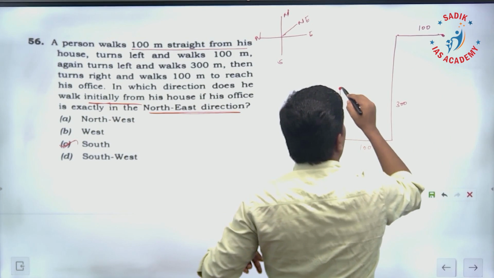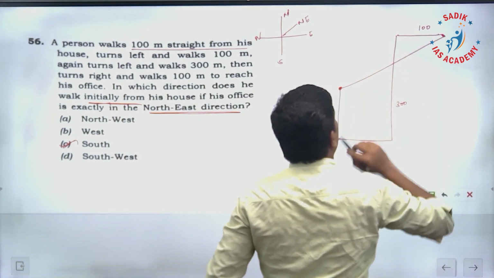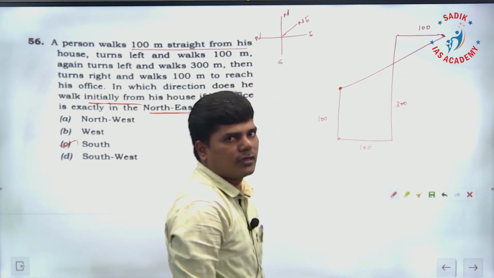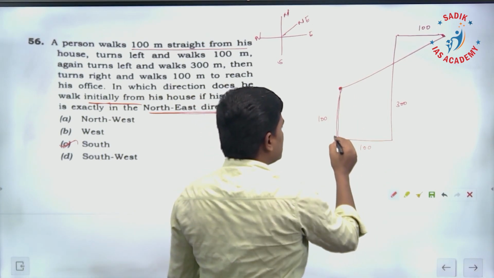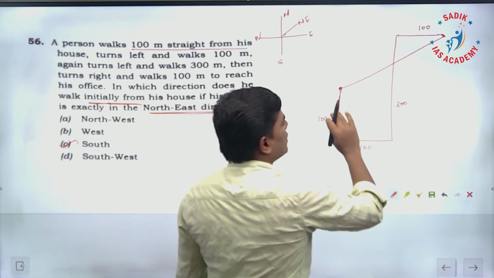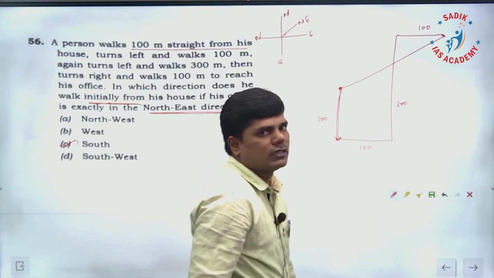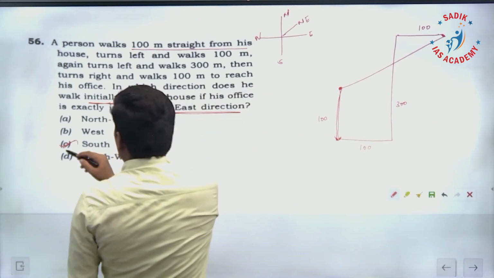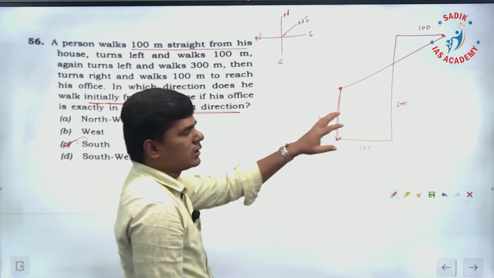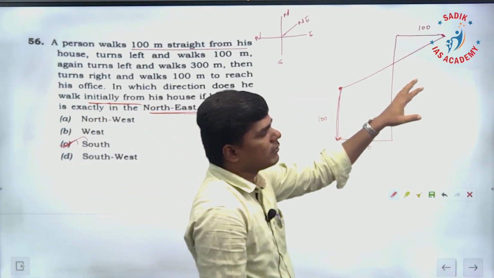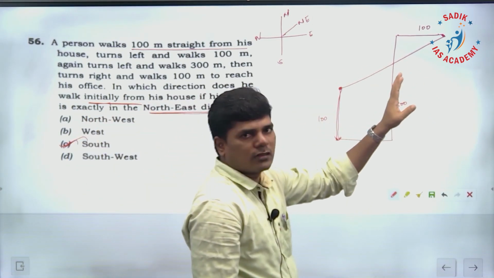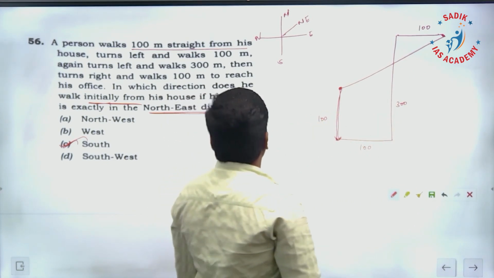With respect to the starting point and ending point, this is going to be the northeast direction only. If he has moved initially in the south direction, the final end point is going to be in the northeast direction. So the answer for this question is south. Similarly, if you do this diagram with respect to other directions, the ending point may not be in the northeast direction. So that's the logic here.